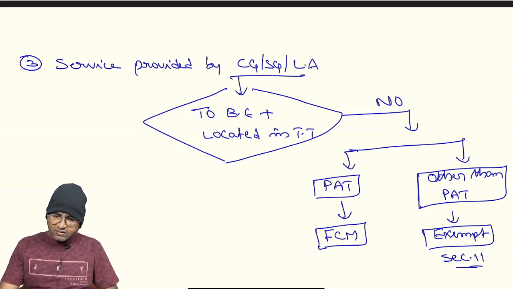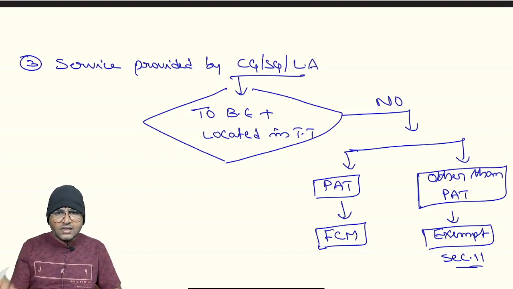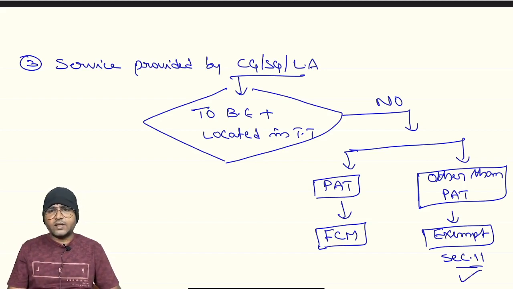And if these three services are provided to other than business entity, those are exempted, subject to section 11.